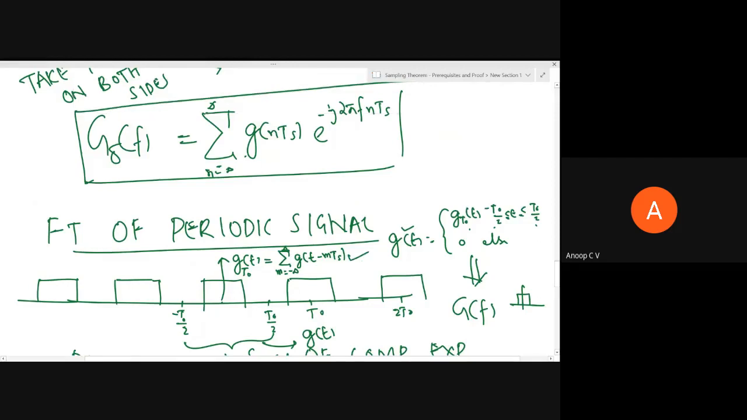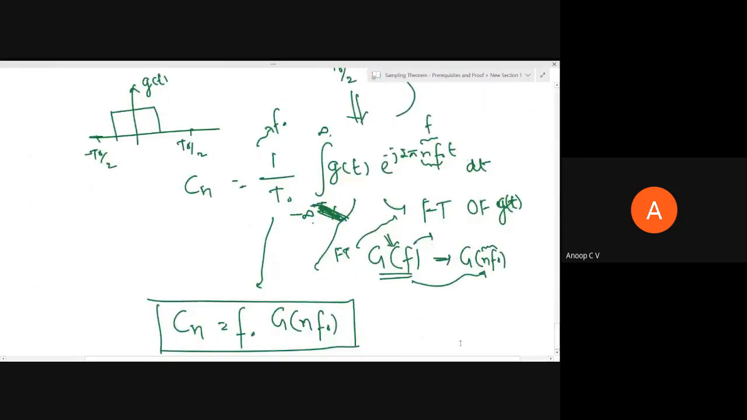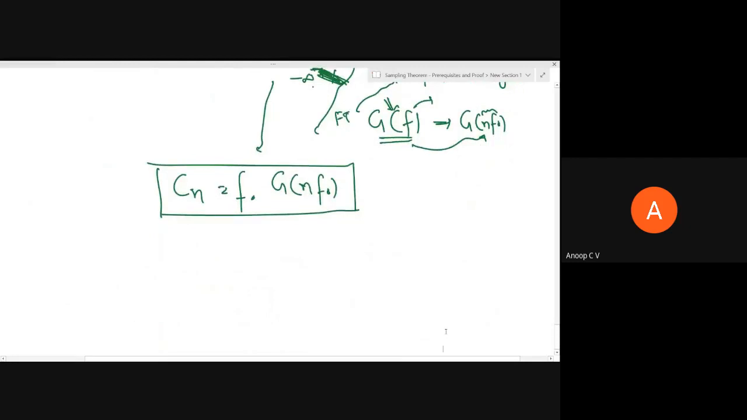So now I am going to conclude this result here, right? So I'll just write. What I've done is the Fourier series of our periodic signal, right? So this is g t naught of t. This is equal to summation m from minus infinity to infinity g of t minus m t naught, right? Where gt naught of t is a periodic signal.